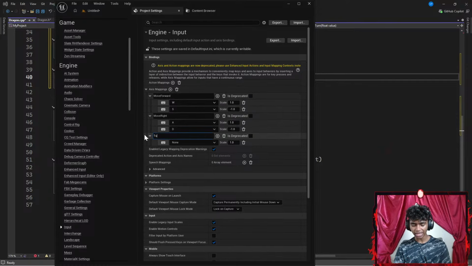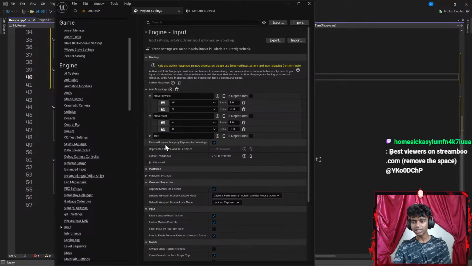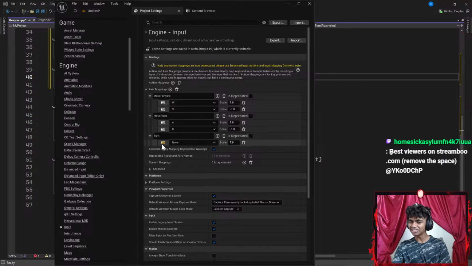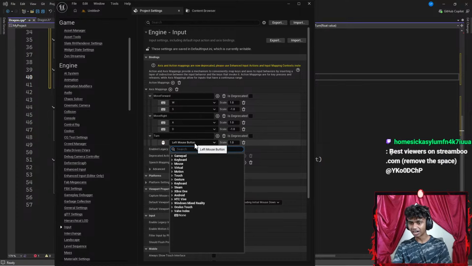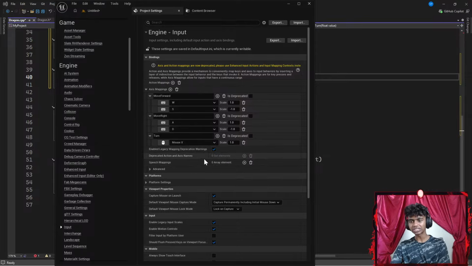This is going to be for my turn. If I'm turning or not, and I want to turn using my mouse. So instead of going with keyboard clicks, I might actually go with something like, let's go with mouse Y. Actually, mouse X. If I move my mouse along the X axis, basically if I move my mouse horizontally, I'm going to be moving my player's direction where he's facing.